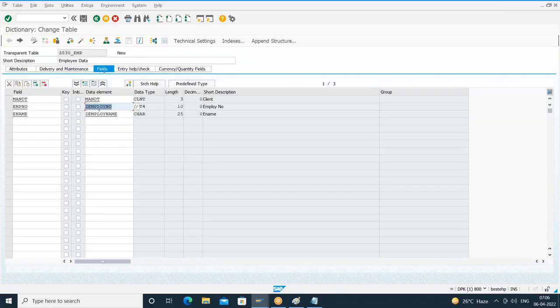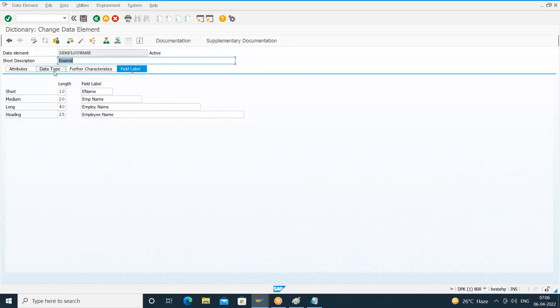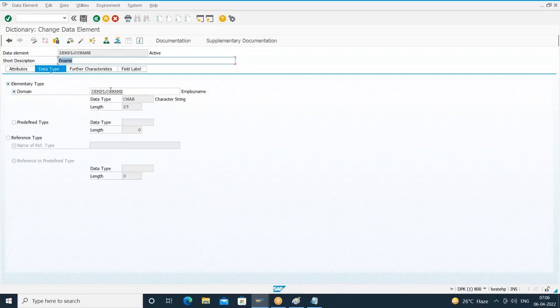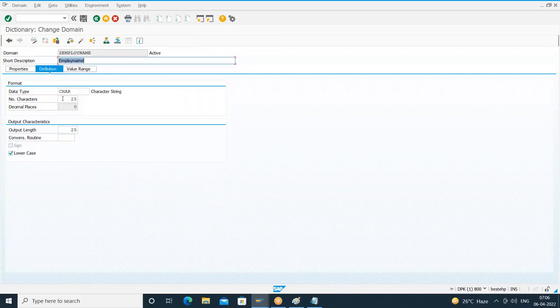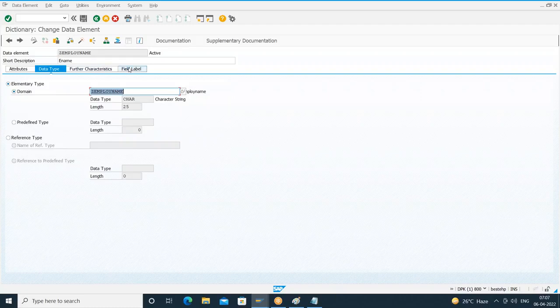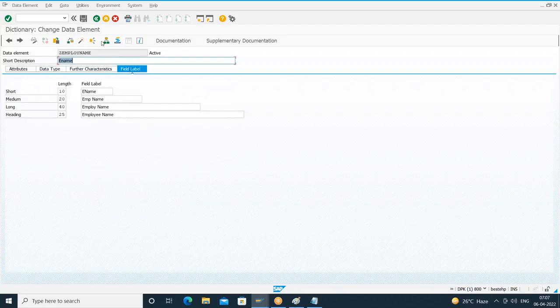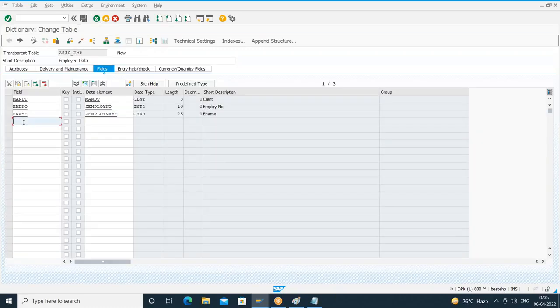Then I created another field referring to a data element. This data element I created by referring to a domain, so that at the domain level I have the option to select the lowercase checkbox, so that we can address the character case issues. In whichever case we enter, that case will be retained. I activated the domain, and for this data element I maintained multiple labels, activated the data element, and came back. Any questions up to this point?